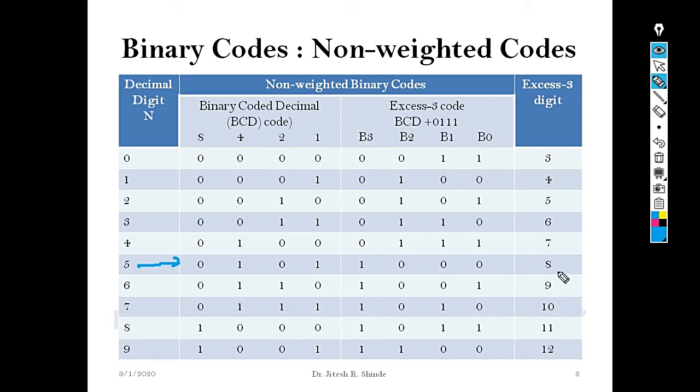8 in binary representation is 1 0 0 0. Now 7: 7 plus 3 is 10. Thus the excess-3 code for decimal digit 7 is 10 in decimal format. In binary format, the answer is 1010. The remaining digits you can also derive in the same way.